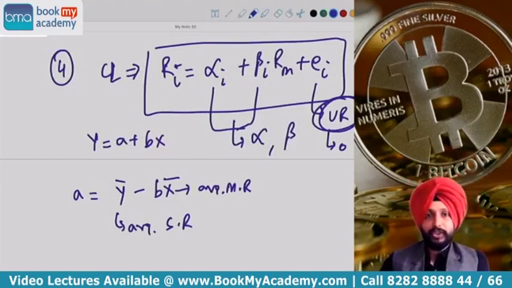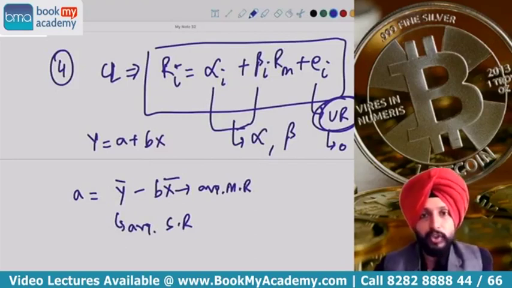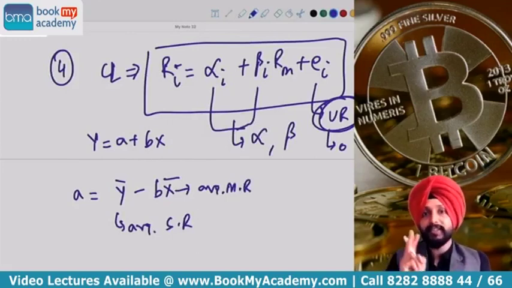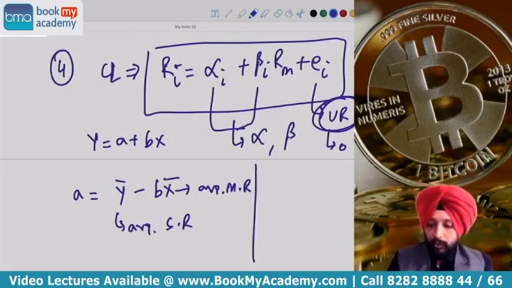So alpha calculation is done like this, and once you calculate alpha, suppose alpha comes as minus 5%, it means that if market return is 0, then stock is expected to generate a negative return of minus 5%. That is alpha computation. How do we calculate beta?